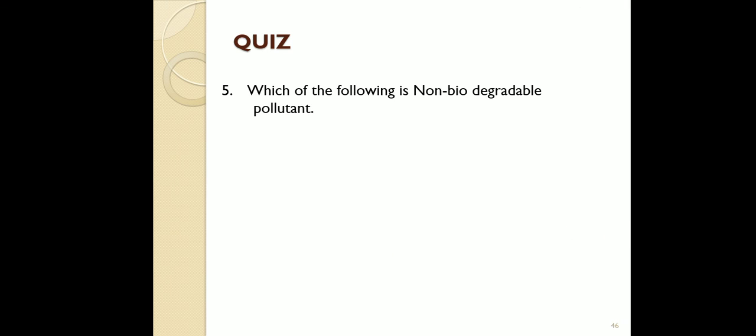And next question. Which of the following is a non-biodegradable pollutant? Agriculture waste, sewage, plastic, cow dung. Agriculture waste is plant material. Sewage is also waste material which is present in the water. It is also an oxidizable substance. Cow dung, you can know that. So plastic is the answer. You see, it very slowly undergoes disintegration. So C is the correct answer.